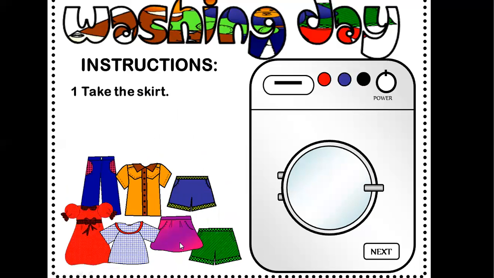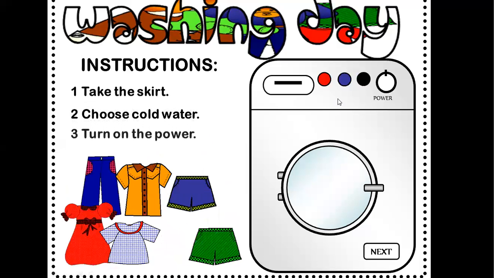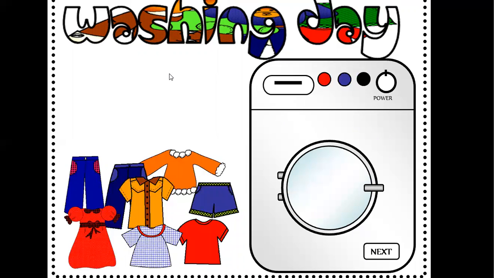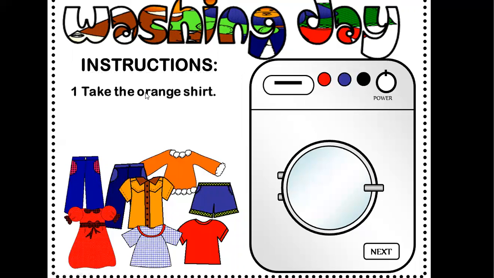The instruction for the following one: take the skirt. Great, my friend. This is the skirt. Choose cold water. So I have to press the blue one. Then turn on the power. Don't forget any of the instructions, just to work well. We are washing the skirt now.